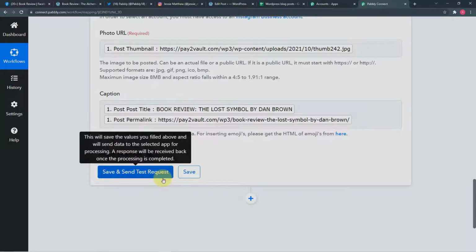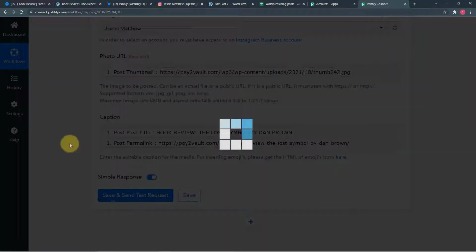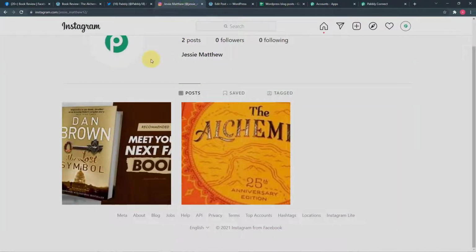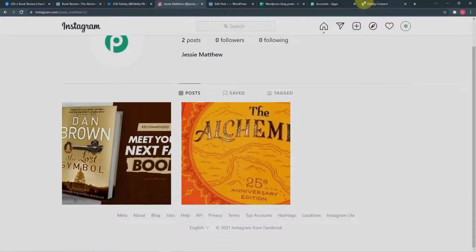Now when I click here on save and send test request, this data will be delivered as a new post here on Instagram. So let me click here. So you can see it started showing this type of response here. Now let's check in Instagram if we have received a new post. So you can see a new post is posted here in Instagram. Okay, this is it. And here is the title and the caption. There is a link also. Okay, so our connection with Instagram is working properly.